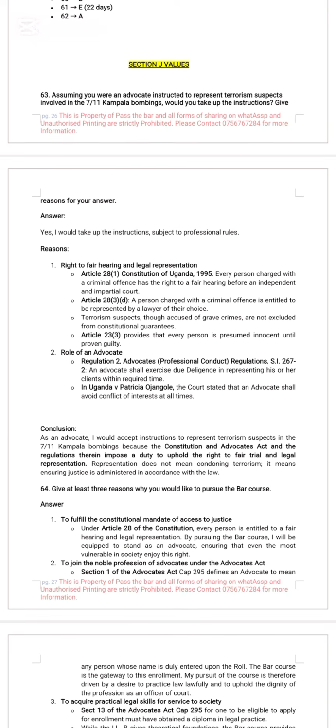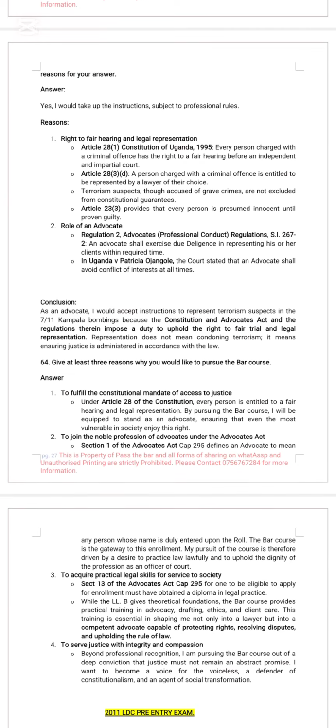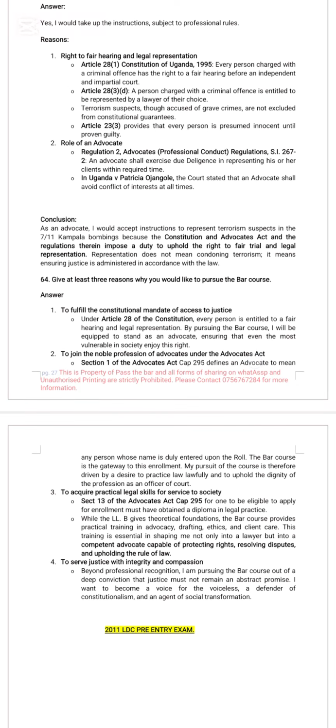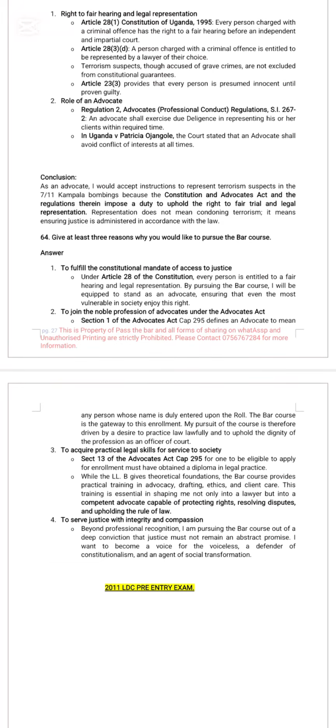So section G, values. Assuming you were an advocate instructed to represent terrorist suspects, would you represent them? Of course, under Article 28, it is the right of fair hearing. Article 28 3D, a person is entitled to the legal representation of his choice. Article 23 subsection 3A provides for presumption of innocence. Roles of an advocate and regulations, the Advocates Professional Conduct Regulations. An advocate must do due diligence.